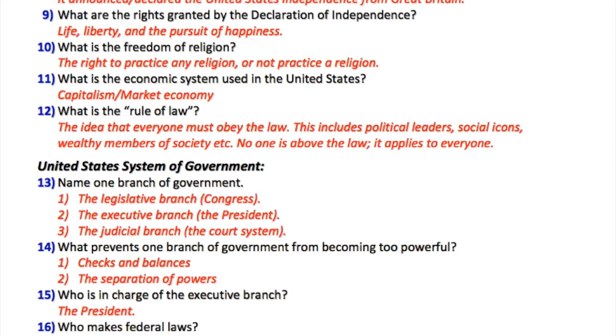United States system of government. 13. Name one branch of government. 1. The legislative branch, Congress. 2. The executive branch, the president. 3. The judicial branch, the court system. 14. What prevents one branch of government from becoming too powerful? 1. Checks and balances. 2. The separation of powers.